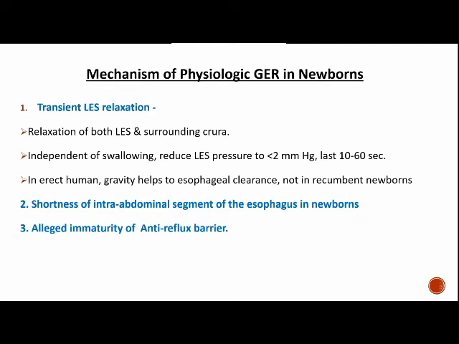Coming to the mechanism of physiological GER in newborns, there are three mechanisms. The most common one is transient LES relaxation. There will be relaxation of both the lower esophageal sphincter and the surrounding crura in transient LES relaxation. These are independent of swallowing and reduce LES pressure to less than 2 mm of mercury, and last 10 to 60 seconds. Normally the nadir LES pressure will be 7 to 8 mm of Hg, but in transient LES relaxation it will be less than 2 mm of Hg.